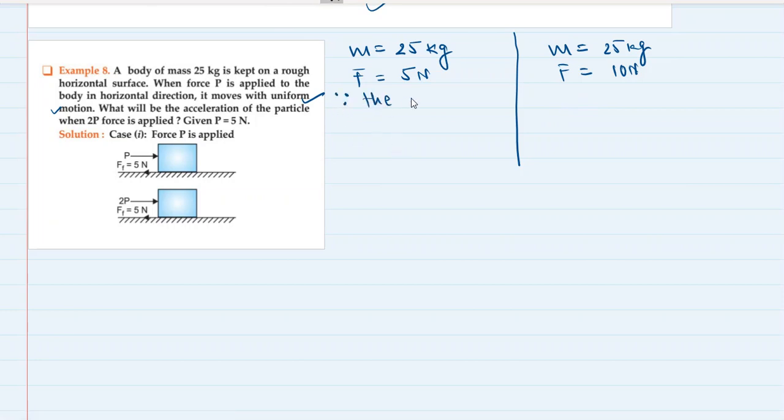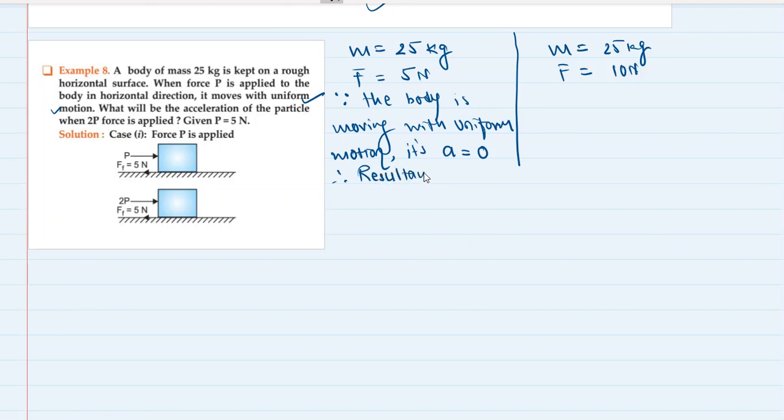Since the body is moving with uniform motion, its acceleration is equal to 0, and therefore the resultant force on the body is equal to 0. In the first case, the resultant force is 0.